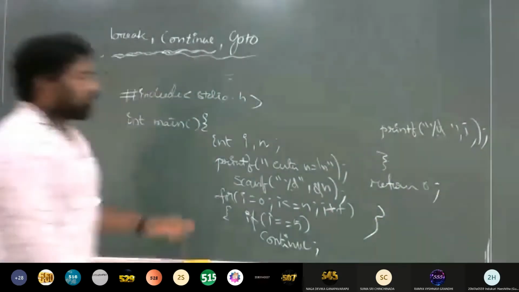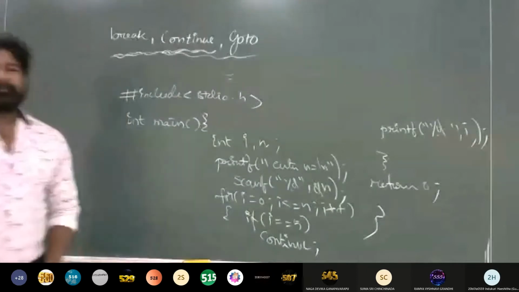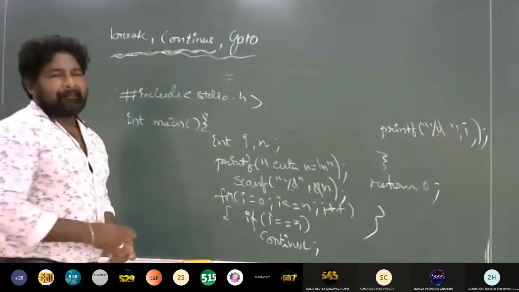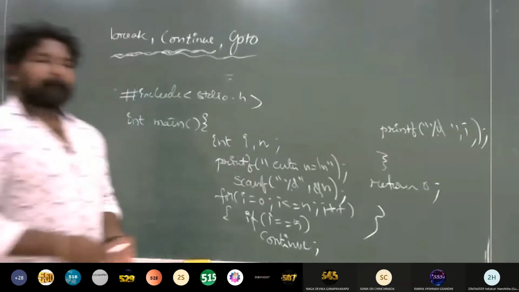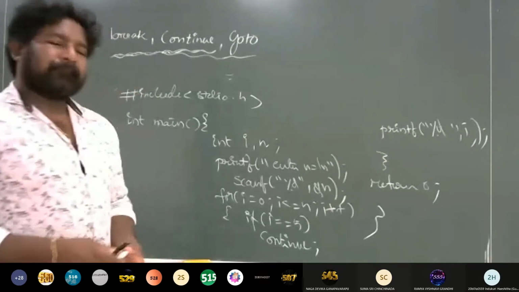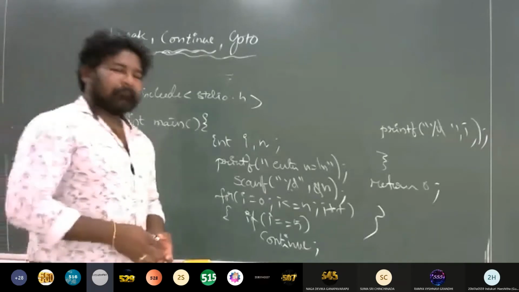Okay, what will be the output for this program now? 0 to n excluding 5, sir.